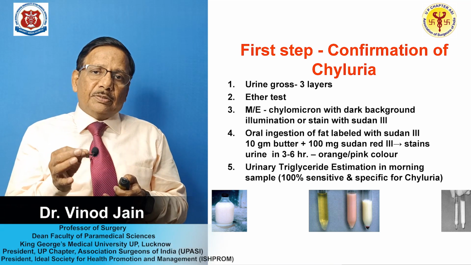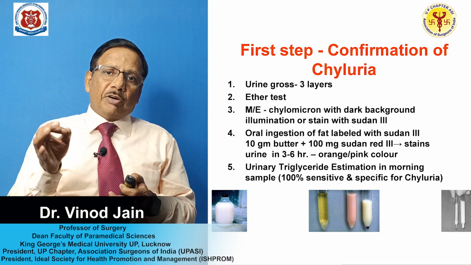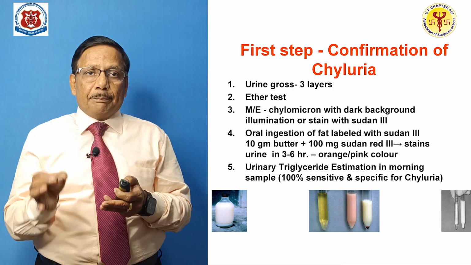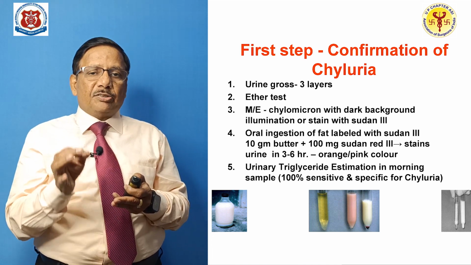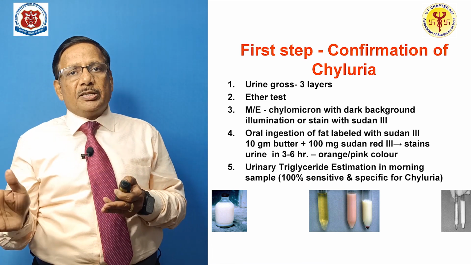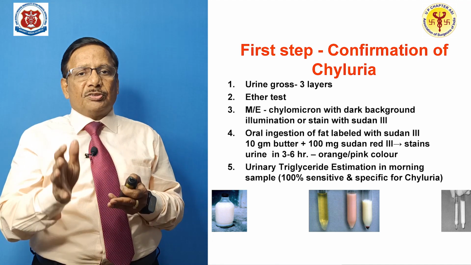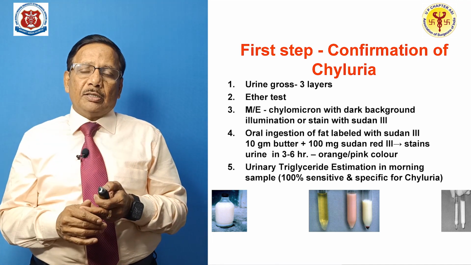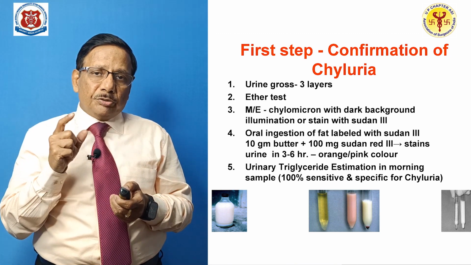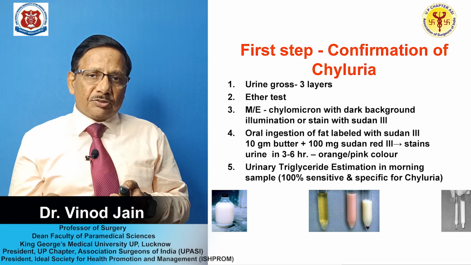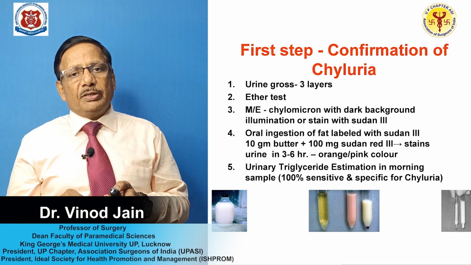Moreover, even if the patient is not having white colored urine, there will be presence of urinary triglyceride in all the patients, and that test is 100% sensitive and specific to chyluria. So in all the patients, you need to do urinary triglyceride. If they are present, that means the patient is having chyluria.